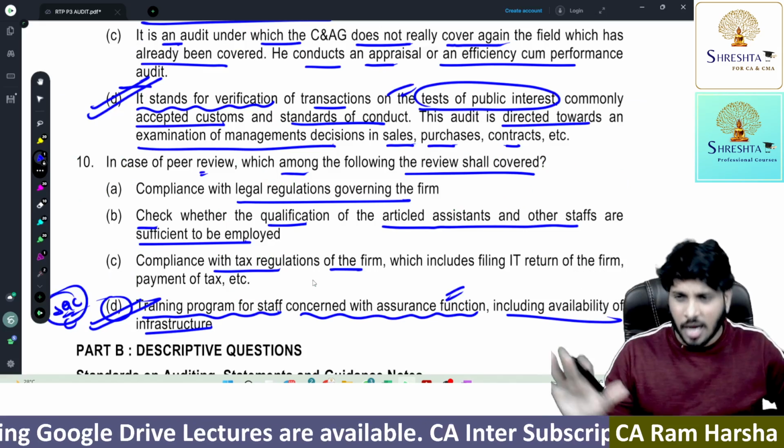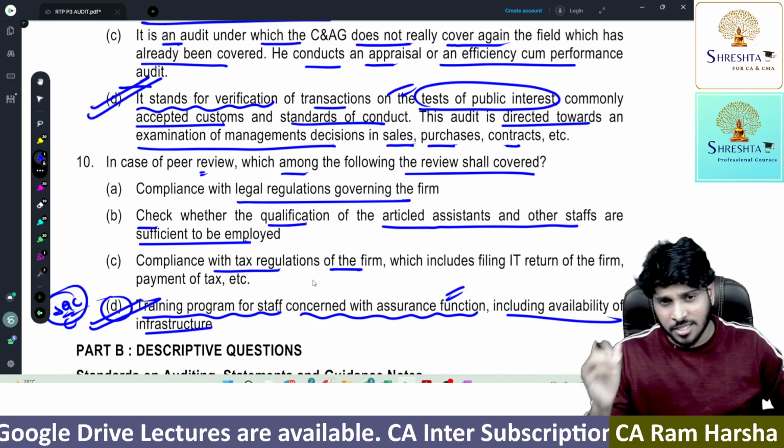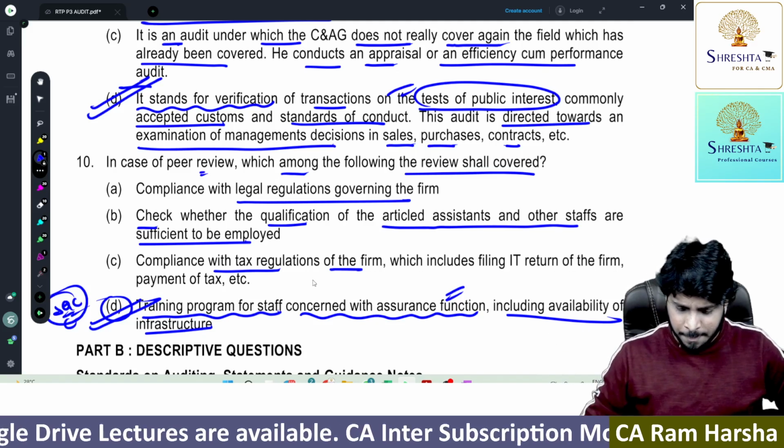So with this RTP portion, MCQs is completed. Now we still have descriptive question. Okay, so we'll continue that.